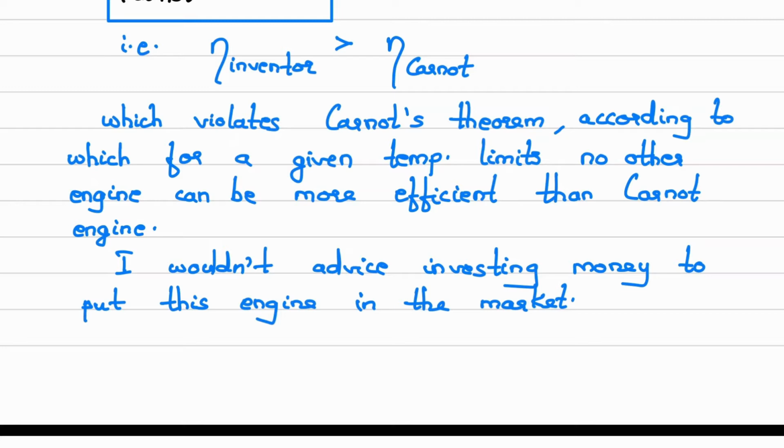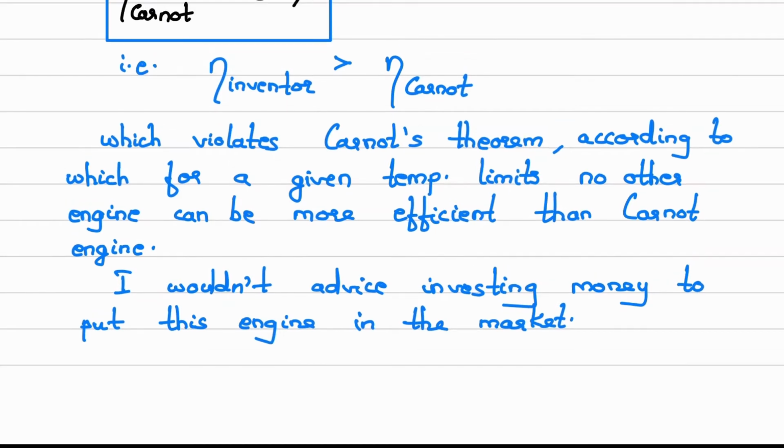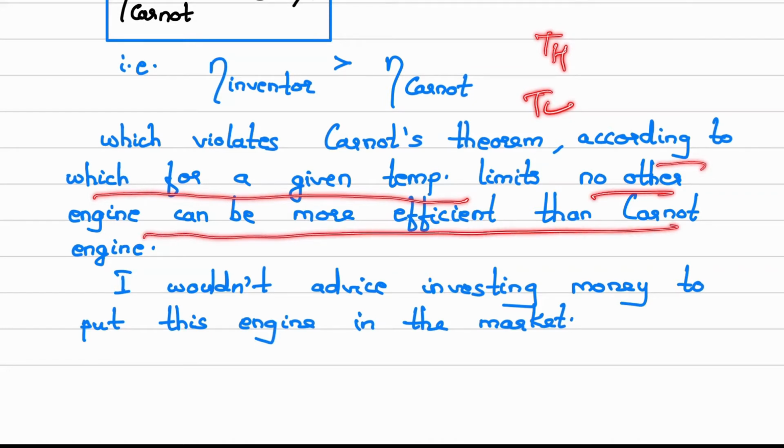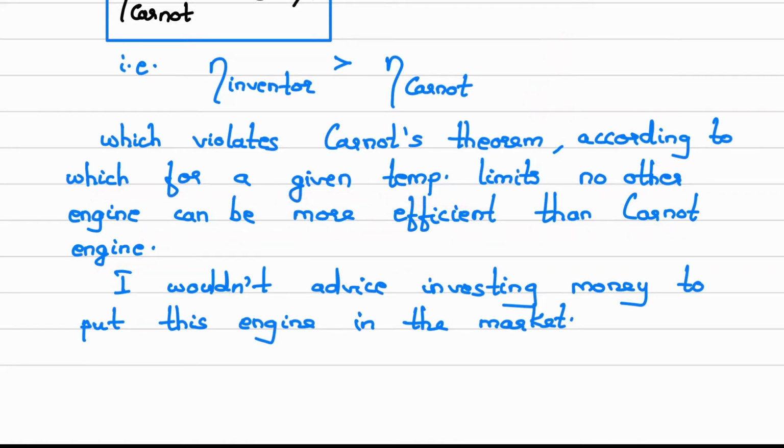We are getting that efficiency of inventor's engine is greater than Carnot engine. This is violating Carnot's theorem, according to which for a given temperature limit, that is T high and T low, no other engine can be more efficient than Carnot engine. This we have already proved.